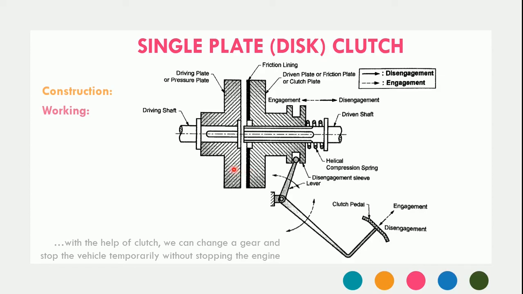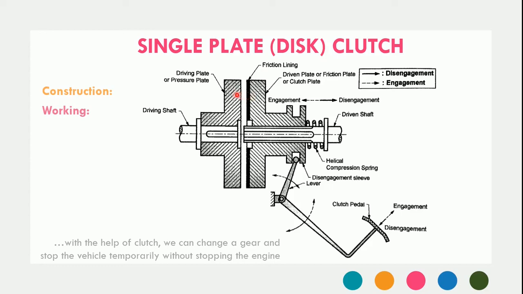With the engagement of the two plates, the axial force of the helical spring ensures the friction plate is pressed against the driving plate, and the friction lining material, the asbestos, is sandwiched between these two plates.